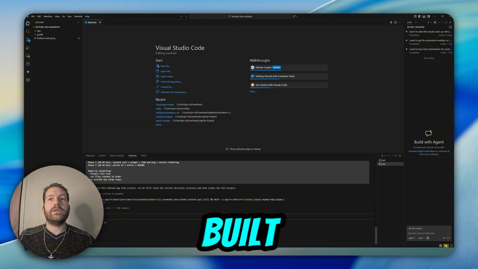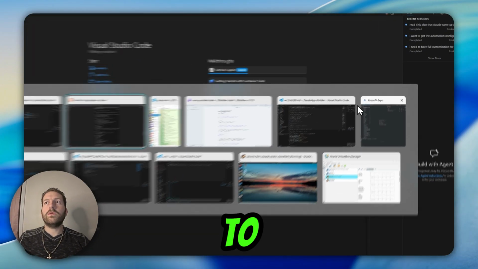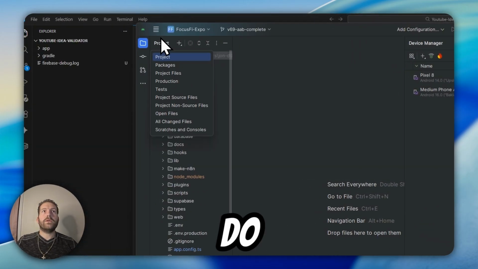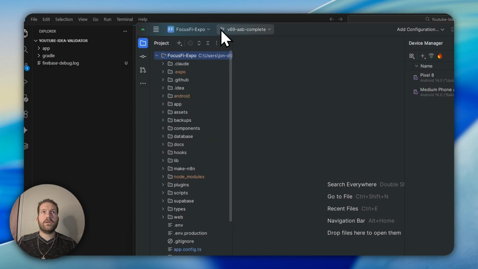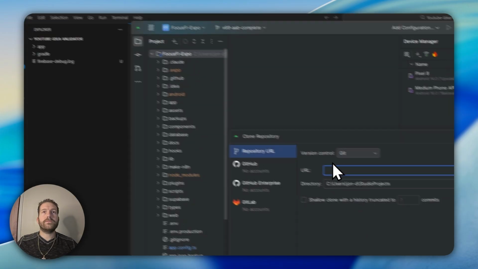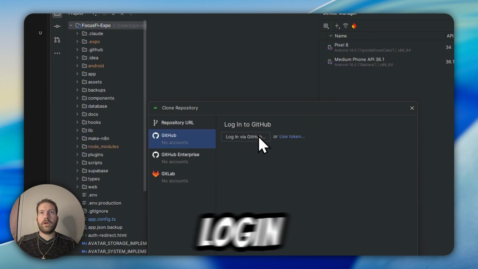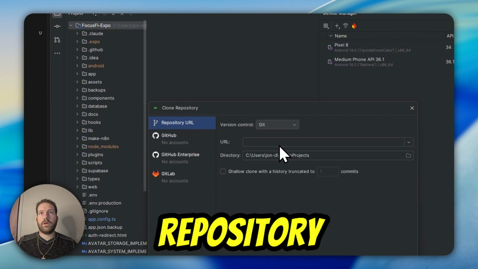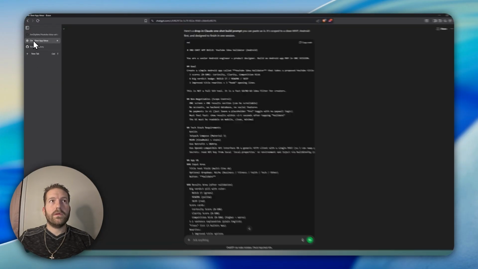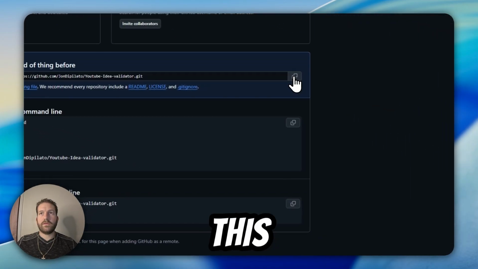Alright, so while it's getting built, we're going to come over here and go to Android Studio. So what we're going to do is a new project. We're going to clone the repository. And that's where we could use login via GitHub or the repository URL. So we're going to go back to GitHub here. This is where this comes in handy. See? And you can copy this.